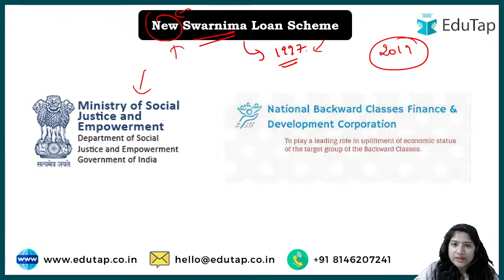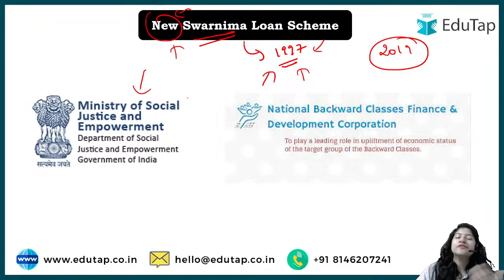And also you need to understand, if there is no clarity from the government's end on their official website, such questions do not have any chances to be asked in the examination, right? You have to be very particular about what things can be asked. If the government has not provided the data, that will not be asked. However, for the SWARNIMA scheme they have given this date, 1997. If 1997 is present in the examination, you can go for that, right? Rest apart, there are rare chances that the launch year for this particular scheme will be asked.